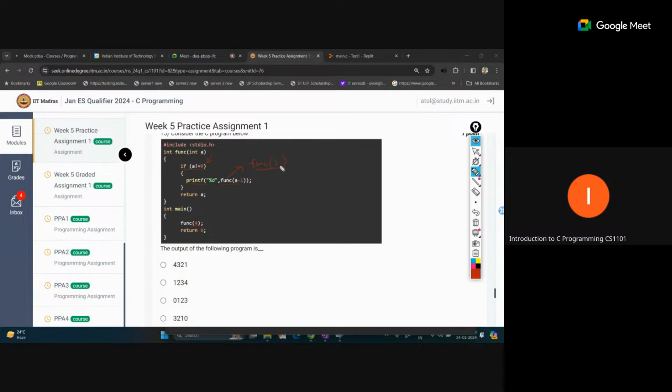Now inside this function, once again a equal to 3, and again this if condition is true, so the print statement will be performed, and at that time our new call will move to function 2. The next call will be function 1, and next will be function 0.